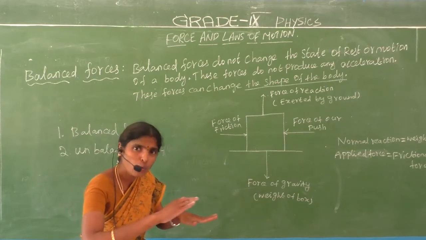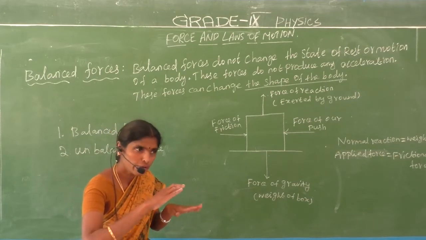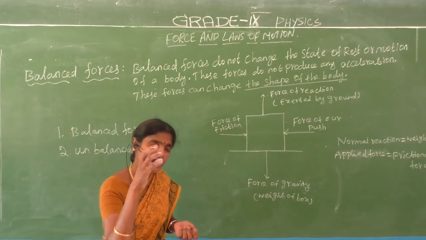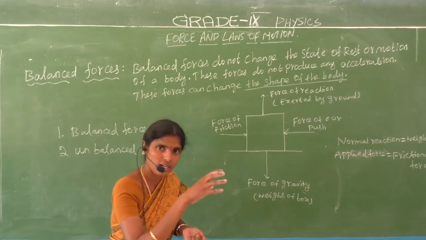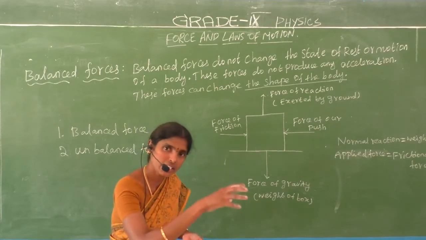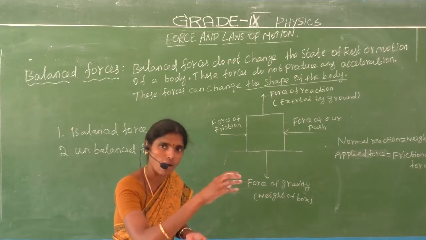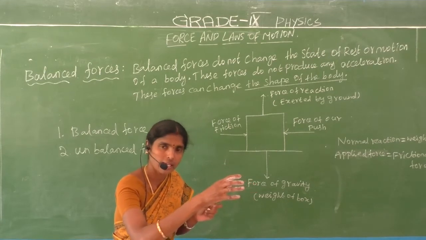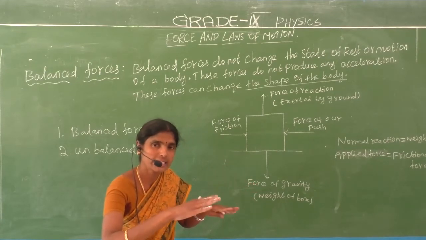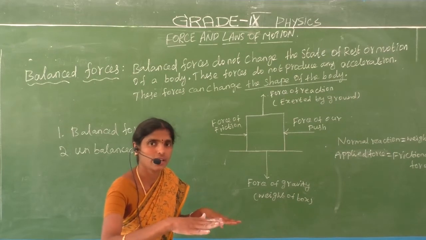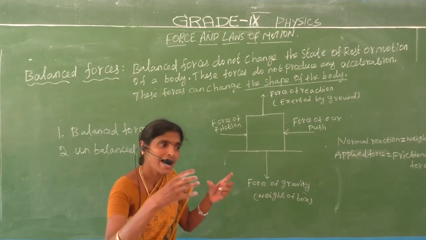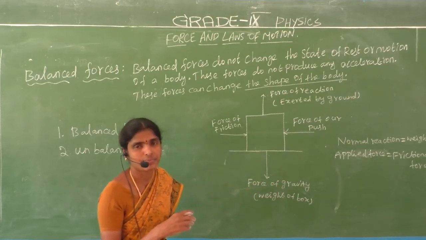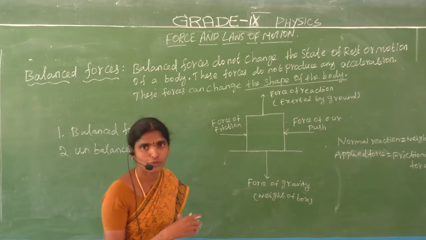Balanced means equal. We give a force to an object, whether it is a stationary object or a moving object, or to change its speed, change its direction, or change the shape of an object. We give an equal force, and that object gets balanced. Are you understand? That is called the balanced force.